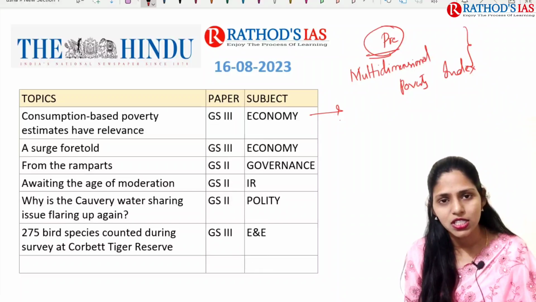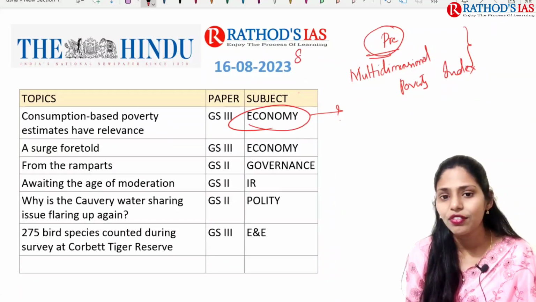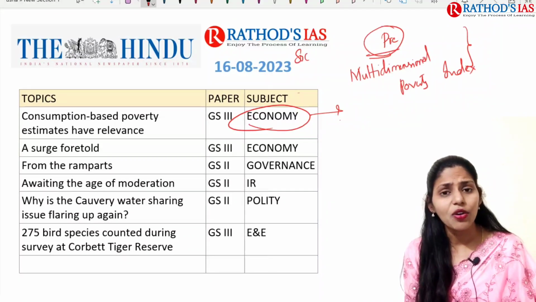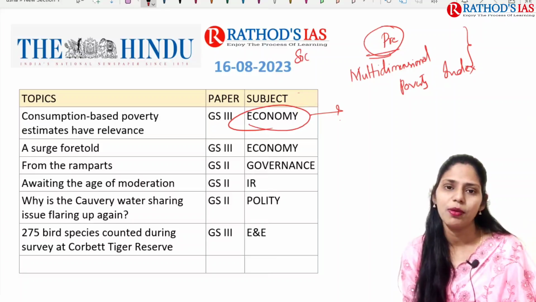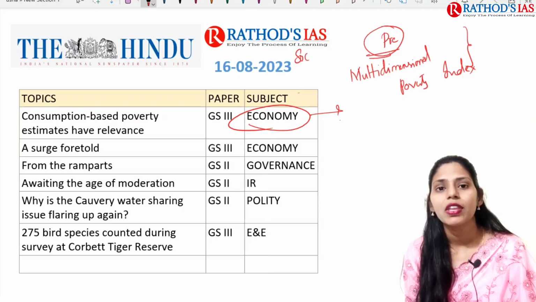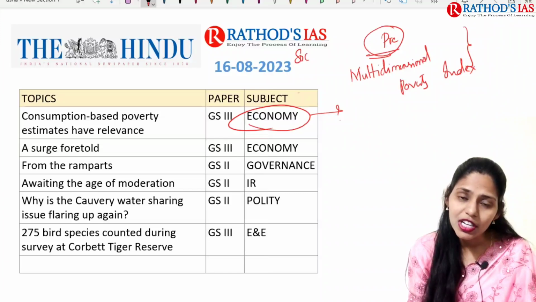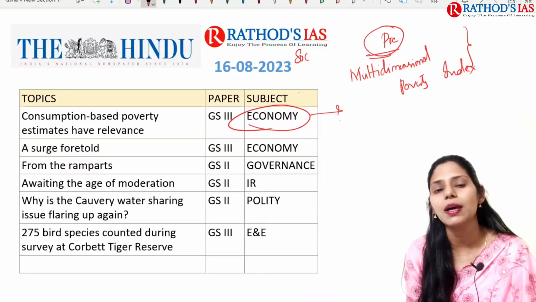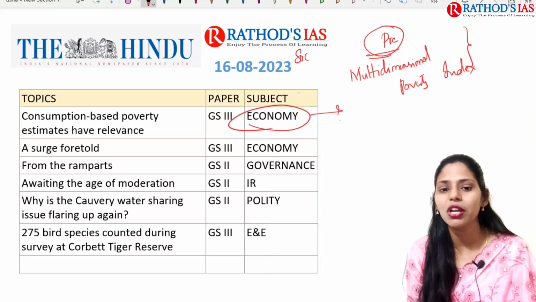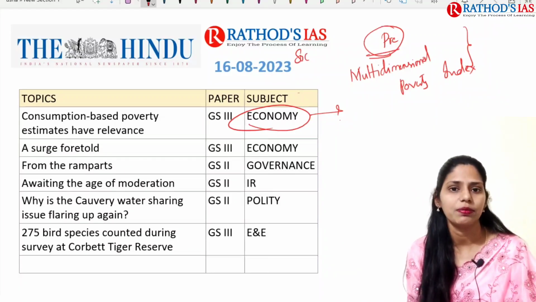So this is the first topic, and it is important from the economy point of view and even from your society point of view as well. You may get a doubt about how it is important from the economy point of view. In economy, we will be studying poverty, and here we have to see the number of poor. Even from your governance point of view, poverty is a separate topic. So this topic is interlinked between society, governance and economy.